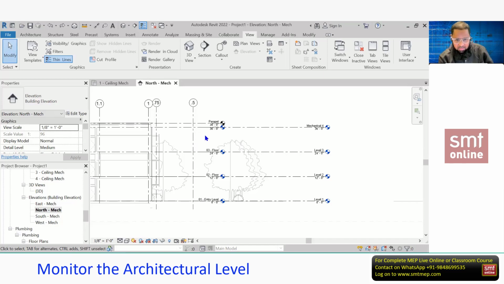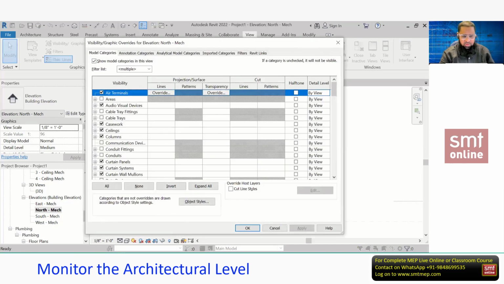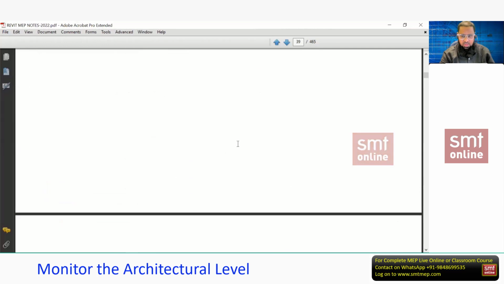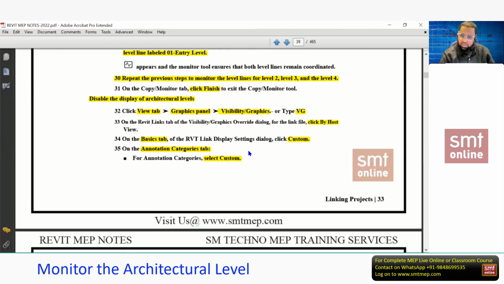And at this level, I'm showing the VG for what? For the link file. Later, we'll use the VG for the project file, for the project component visibility. So how to access? Simply type VG. You can verify all these points from the notes. You can find it on page number 33, point number 32.